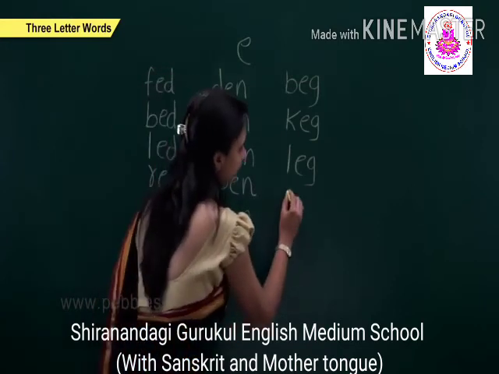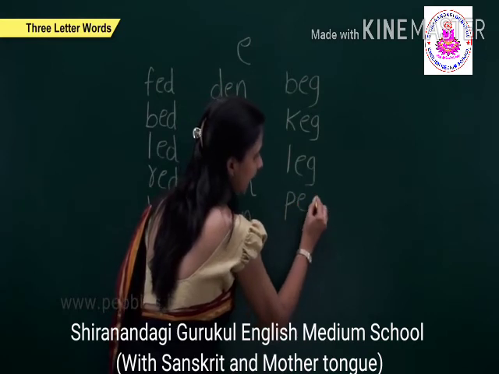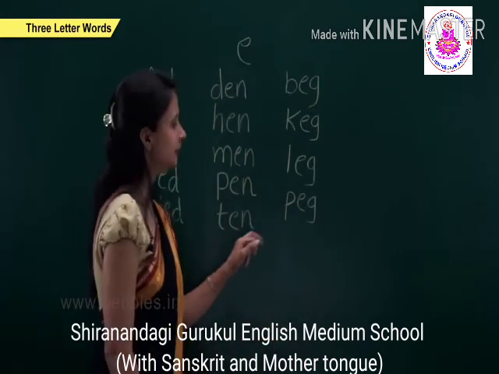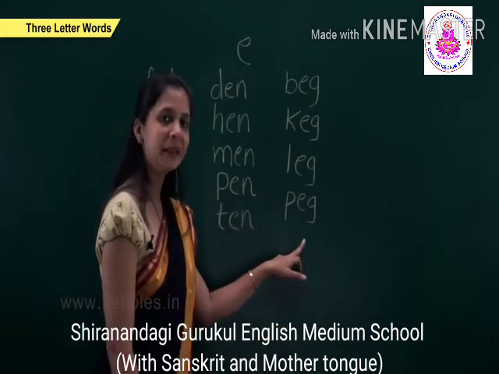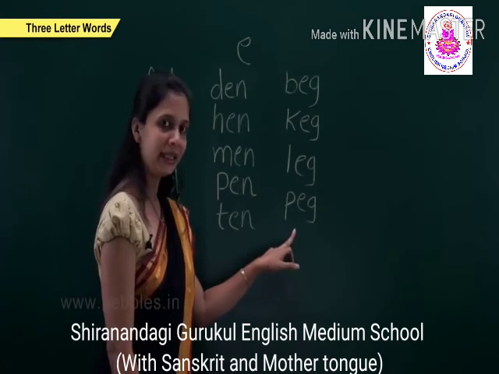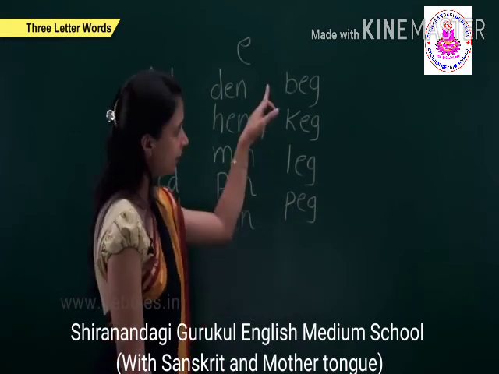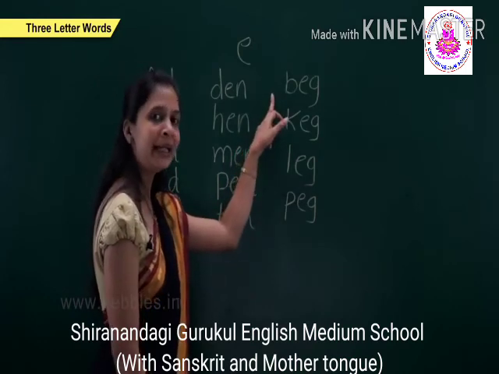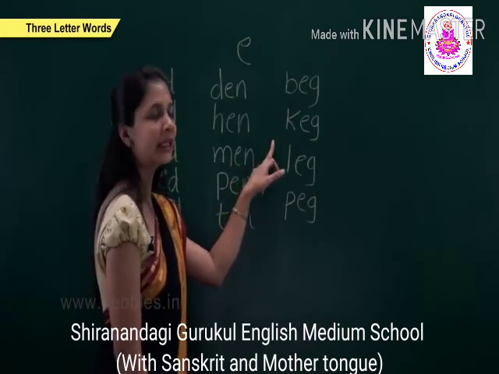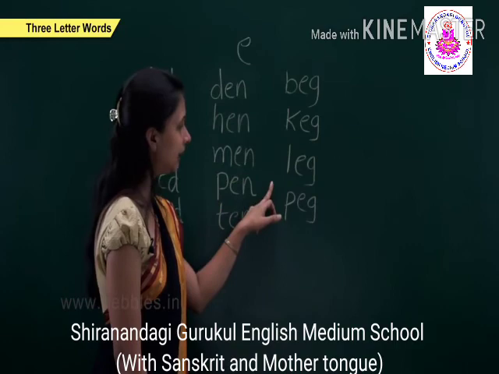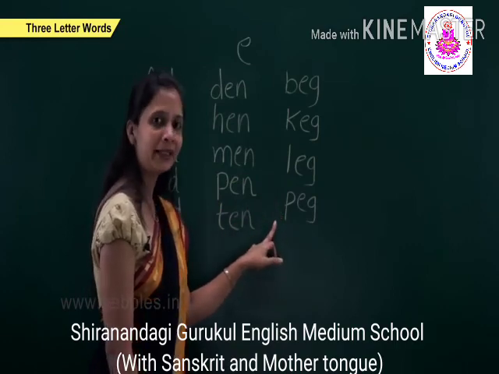The next is P, e, g, peg. We repeat all this. B, e, g, beg. K, e, g, keg. L, e, g, leg. And P, e, g, peg.